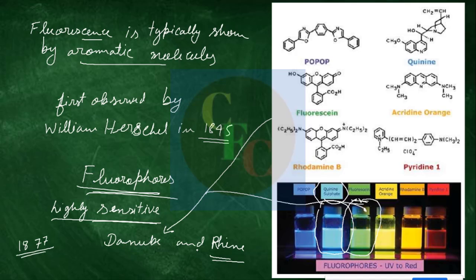Now from this sensitivity you can already see that some applications are emerging. We will discuss them in the next lecture, the application and instrumentation. But for the time being, you can see it is so sensitive that it is advantageously used for medical purposes. Suppose this fluorescent dye, or any other fluorescent dye, is passed through your blood, or it binds to a tumor.